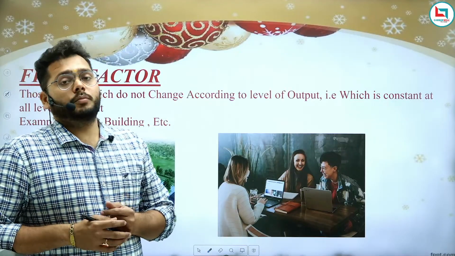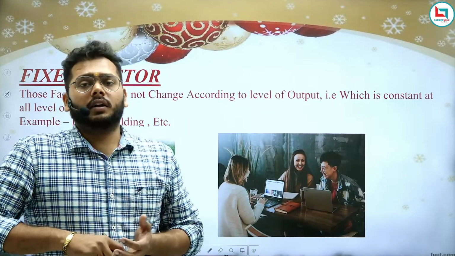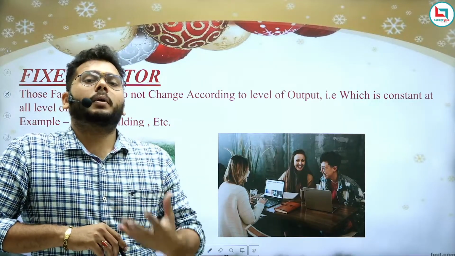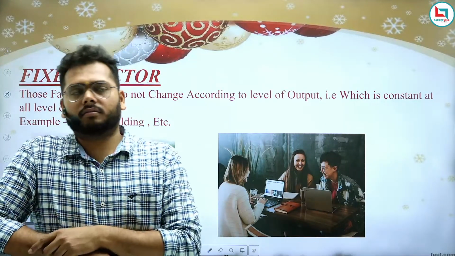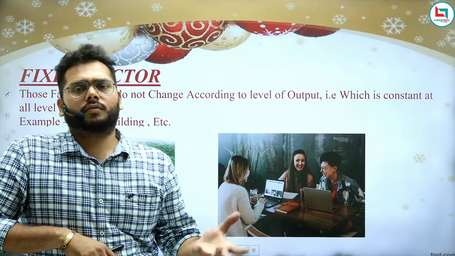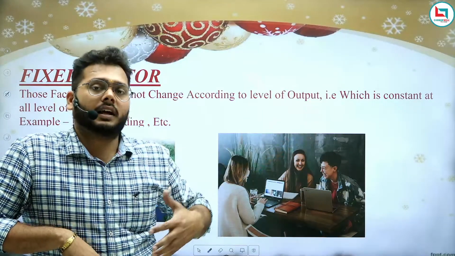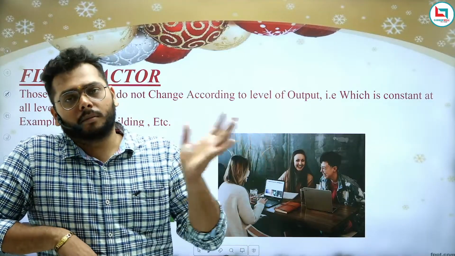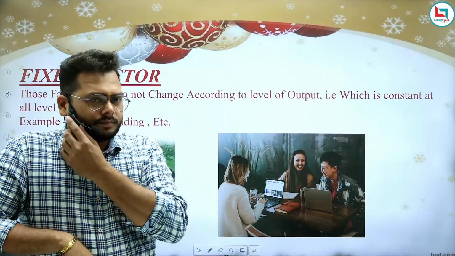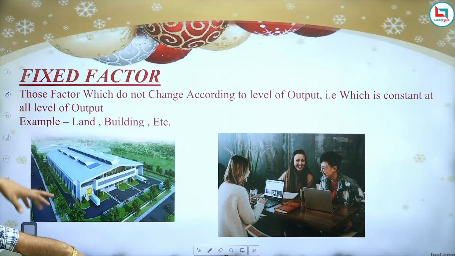Like in festivals such as Diwali, you have to increase the raw material, milk, khoa and other things required for the production of sweets. You will not take an extra building for the production; you will increase the amount of labor and the amount of raw material. So this is all about today's class, that is, the fixed factor and the variable factor.